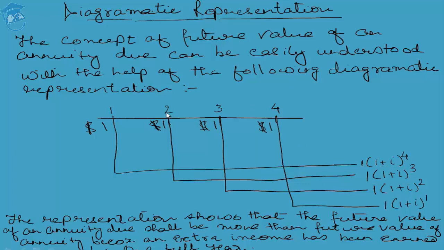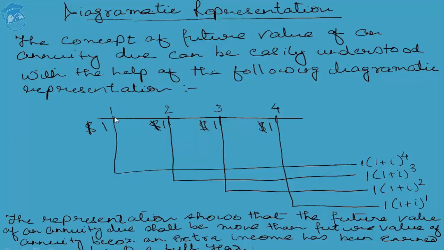$2, had it been invested at the end of the year, would have grown for 1 plus I to the power of 2, which in effect means 1 within bracket 1 plus I raised to the power n minus 1. But in the case of an annuity due, this is not the case. Rather, in the case of an annuity due, the $1 has been invested at the beginning of the year. The second $1 has been invested at the beginning of the second year. The third dollar has been invested at the beginning of the third year. And the $1 in the fourth year has been invested at the beginning of the fourth year.